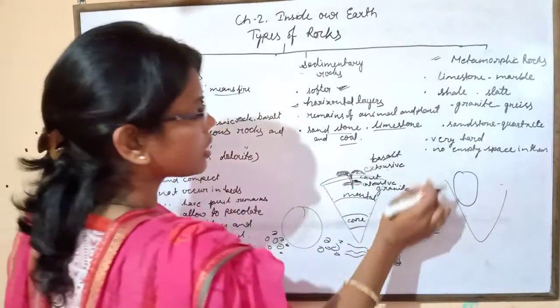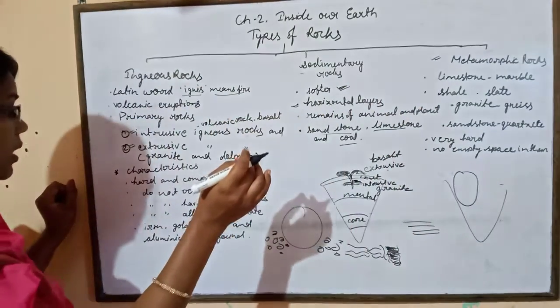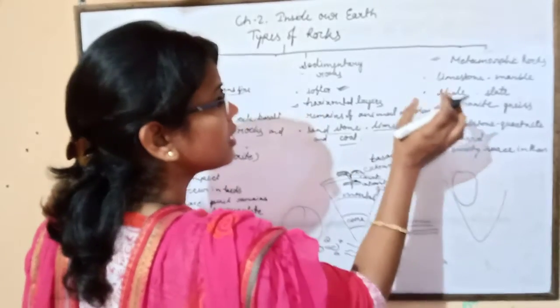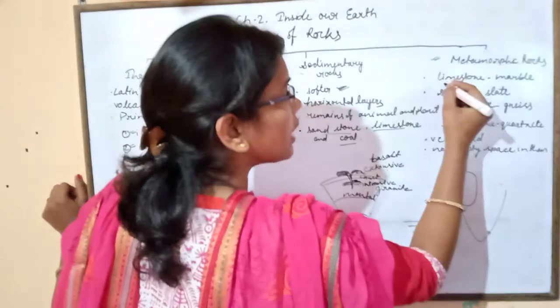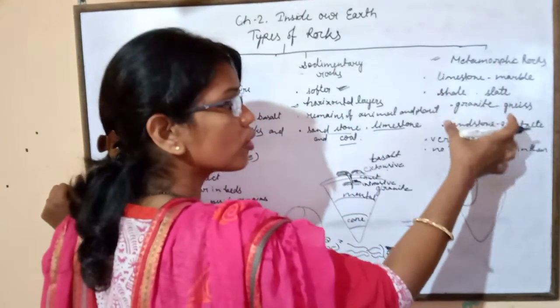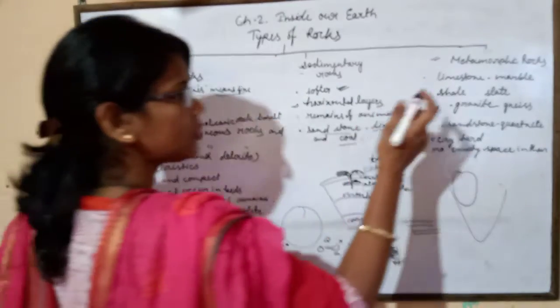And the features, the characteristics, and the most important characteristic of these metamorphic rocks is that they are harder and more compact as compared to the igneous rock.